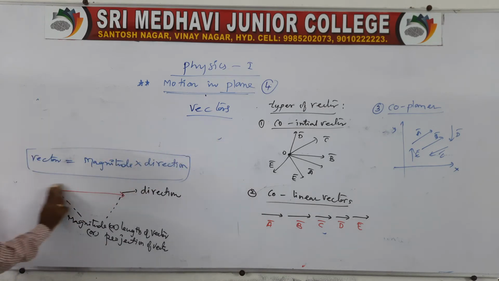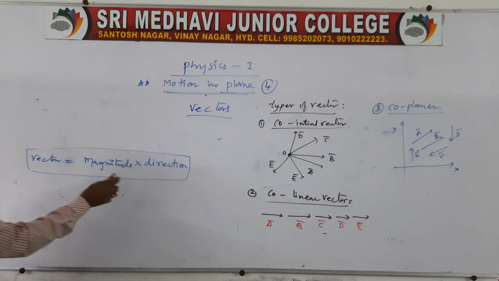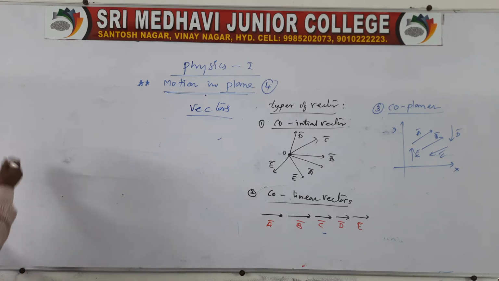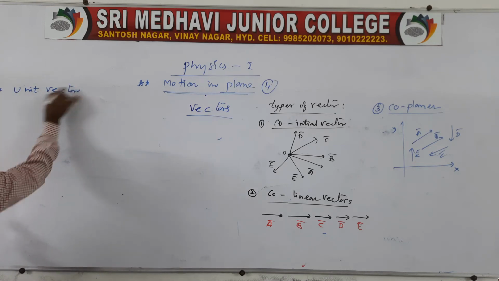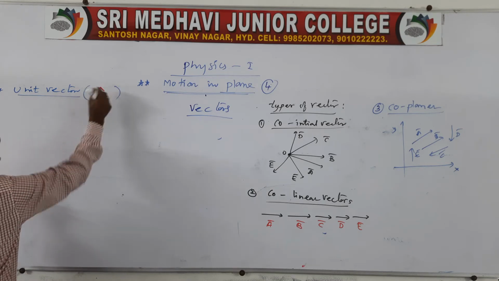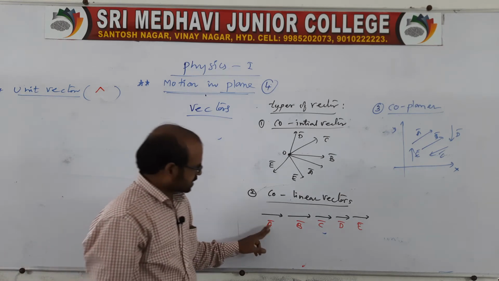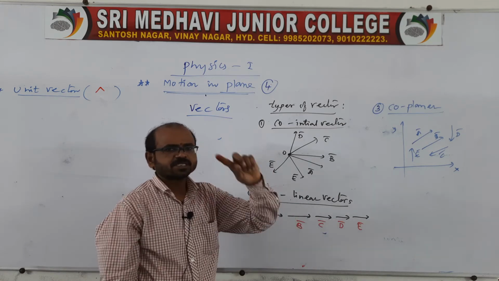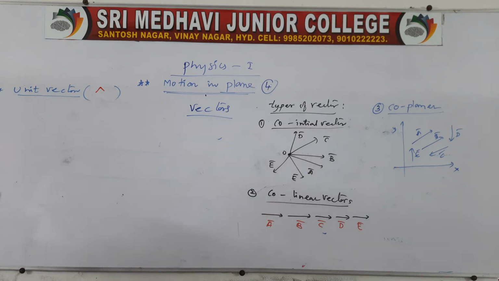Everyone remember, a vector is equal to magnitude into direction. We'll move to the next one, that is the unit vector. From here it is very, very important. Sir, what is meant by a unit vector? It is represented with a cap. A vector is represented with a bar, like a bar, whereas the unit vector representation is with a cap.